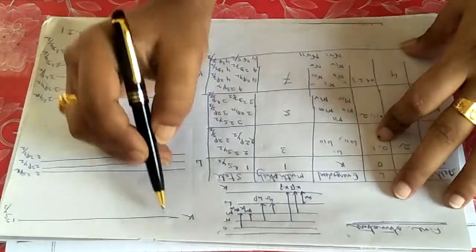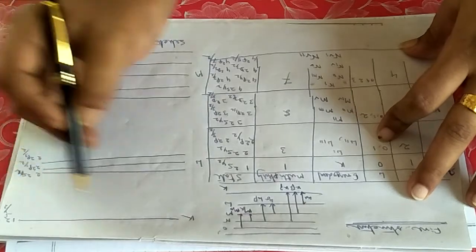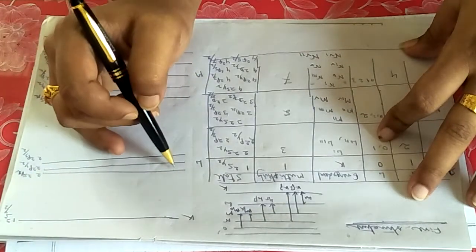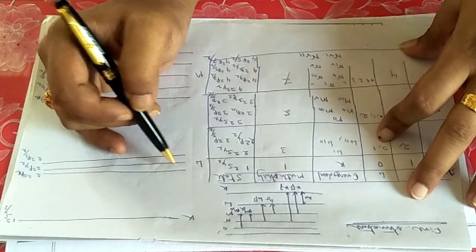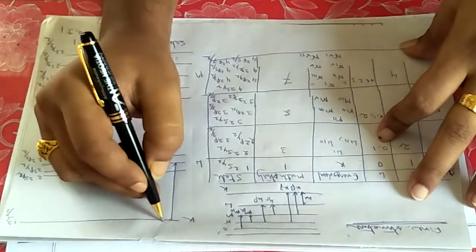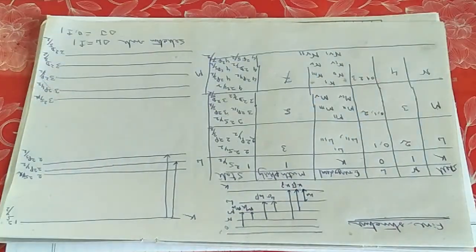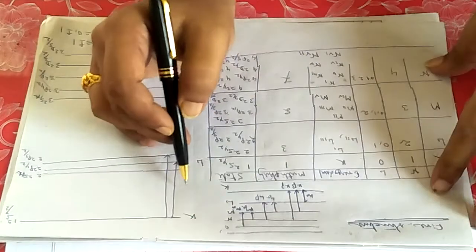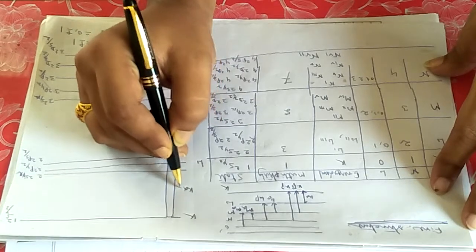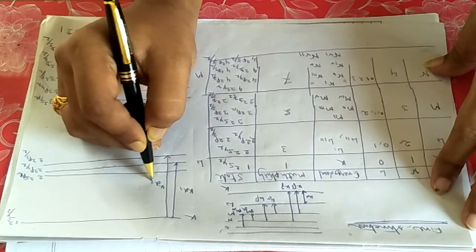So for the K shell, for this K line S, you always have to maintain L should be plus minus 1. So S to S, this state is also S, this state is also S. S to S transition is forbidden. It is not possible. So from the K line only it can come to the P line, and this is also P line. Initially we called it K alpha, but here for the alpha line also we are getting two lines. So the first one will be called K alpha 1, the second one will be called K alpha 2, like this.